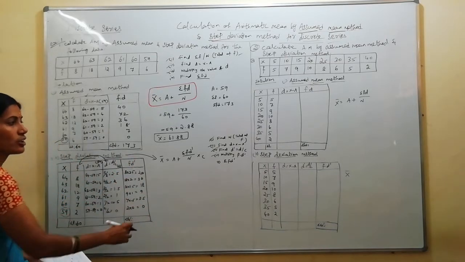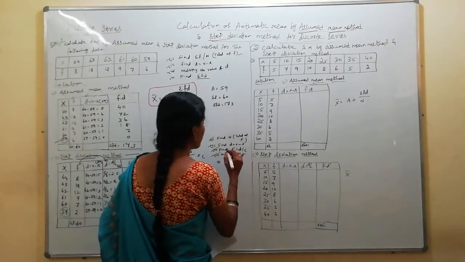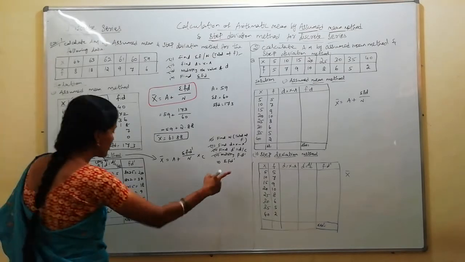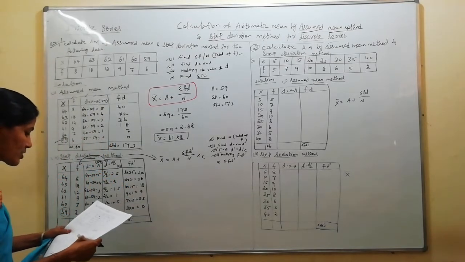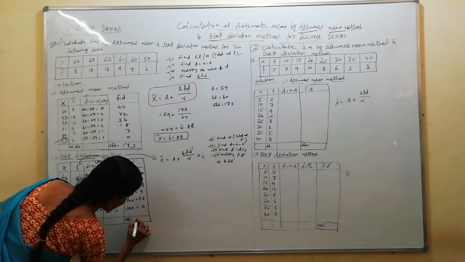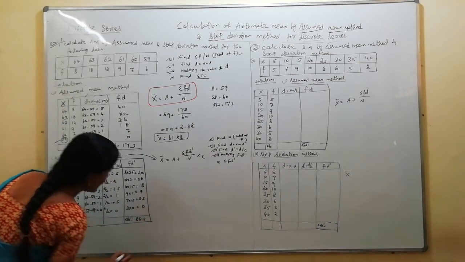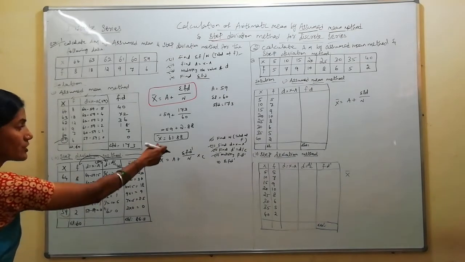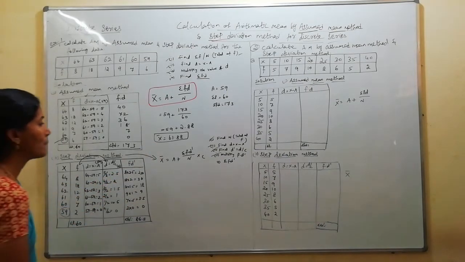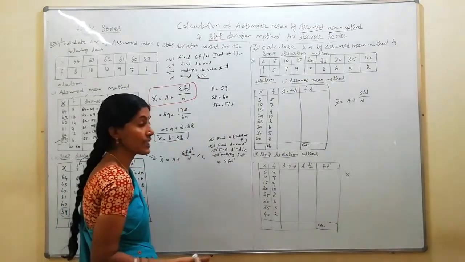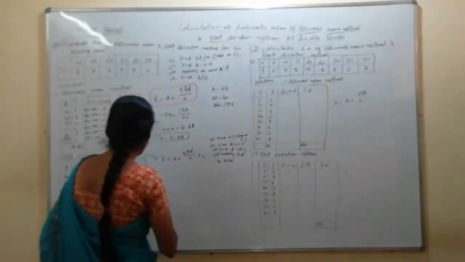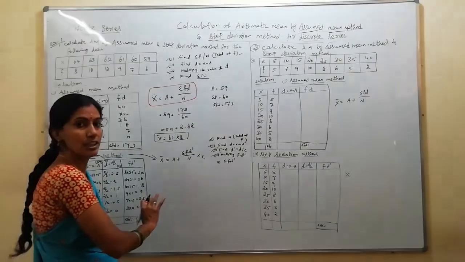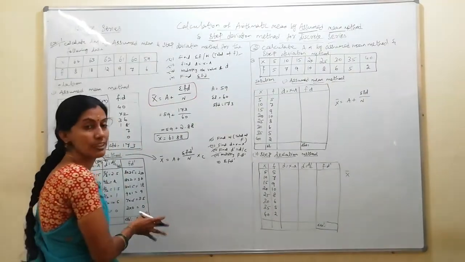So you should add all the things. We multiply the f into d dash in the 4th procedure, and in the 5th procedure we get the summation of f into d dash. F into d dash total is 86.5. If you have a calculator, check it again. Now we have all the values required for the formula. Just for clarification and to avoid confusion, take the values separately and substitute them into the formula. It will be easy to calculate the sum.